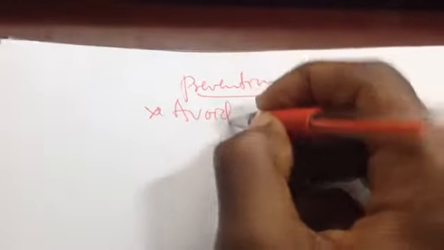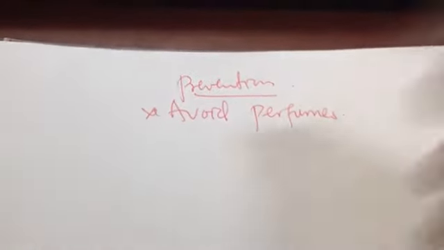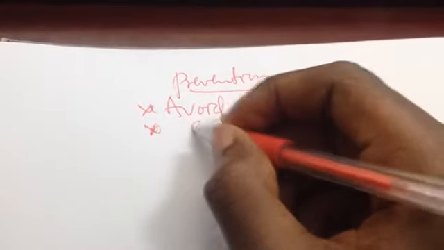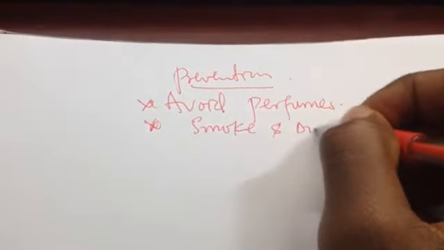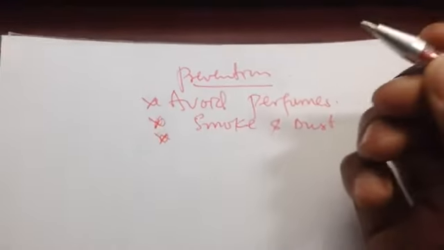Before you give him a drug, you have to counsel him to avoid using perfume, because perfume can trigger the asthma attack. Then avoid going anywhere that has smoke and dust.